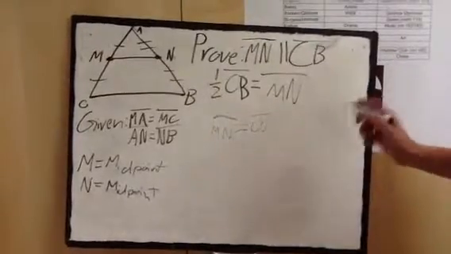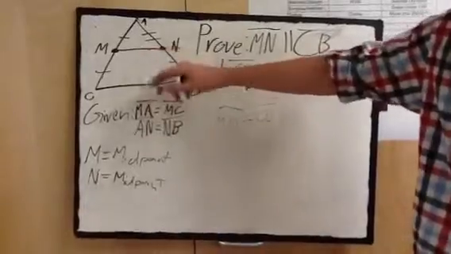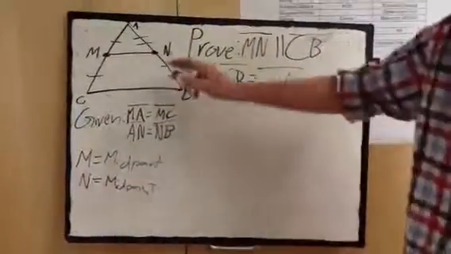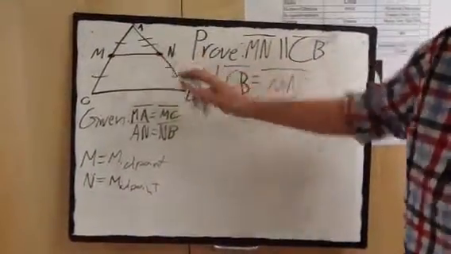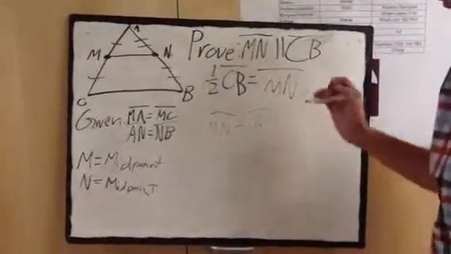And if two lines are parallel, and you're using the midpoint connector theorem, then you automatically know that MN is half of CB.